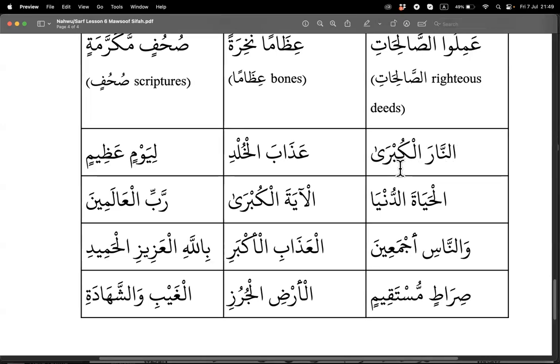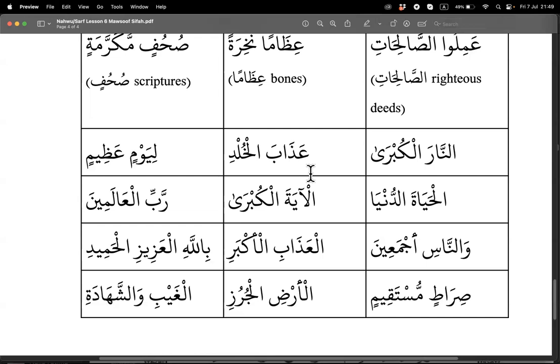Kubra is the feminine version of akbar, so it is the biggest fire, basically. So it is Mawsoof Sifah. Try to remember that whenever you see a word that might be rafa, nasab or jar, if all the rest of the properties match, then you take it to be matching. All right. Next one.